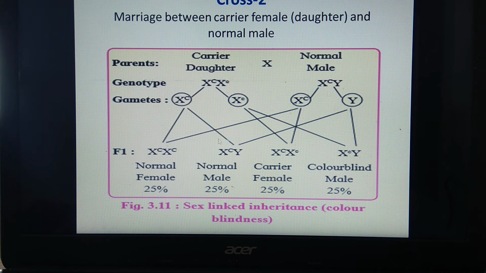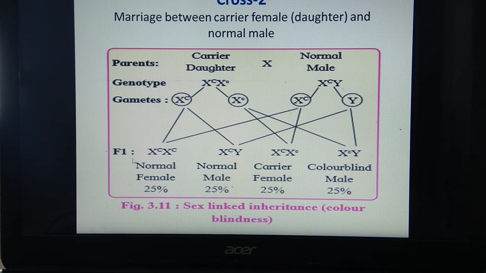Second step is gamete formation. This X capital C gets separated. It is in one gamete, in one of the ovum, and X with recessive gene c in another ovum. So these two types of ova are formed: one with X capital C, the other one with X small c. From males, the gametes formed are X with capital C, and in another, this Y chromosome will enter. So this is for gamete formation.